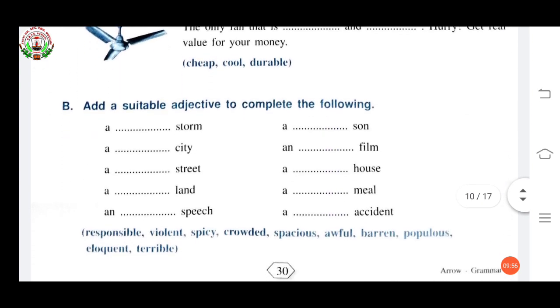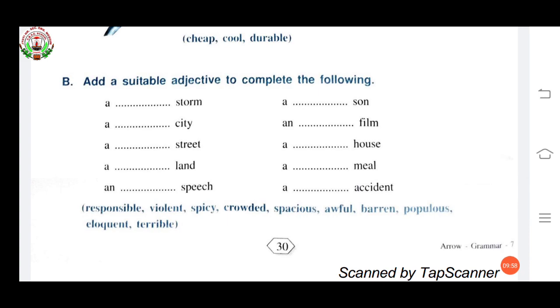Now see the B1. Add a suitable adjective to complete the following. So here adjectives are given in these lines. You have to fill this. A dash storm, a violent storm, a populous city, a crowded street, a barren land, an eloquent speech, a dash son, a responsible son, an awful film, a spacious house, a spicy meal, a terrible accident.